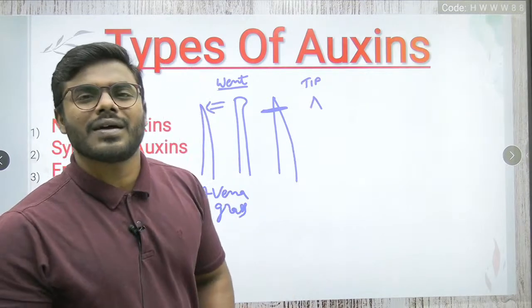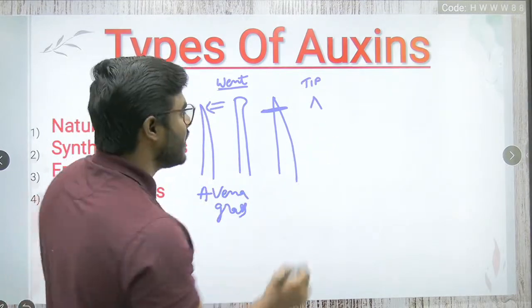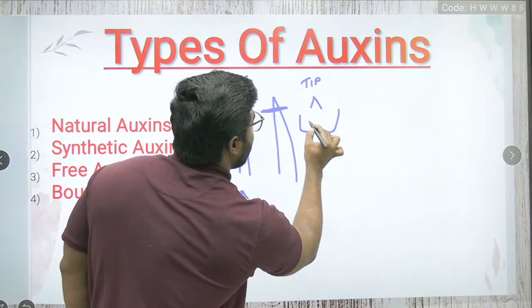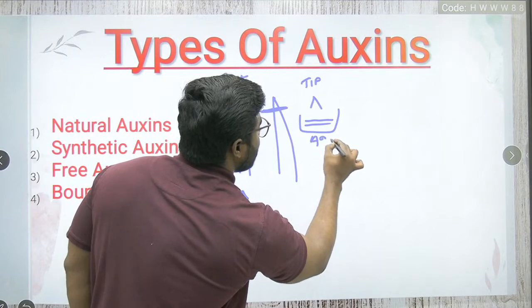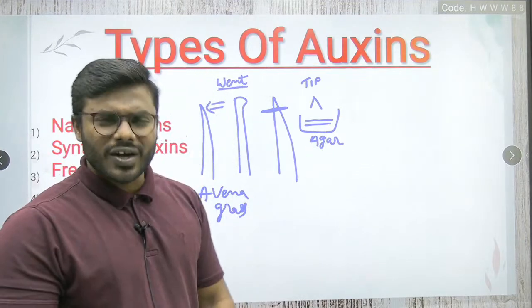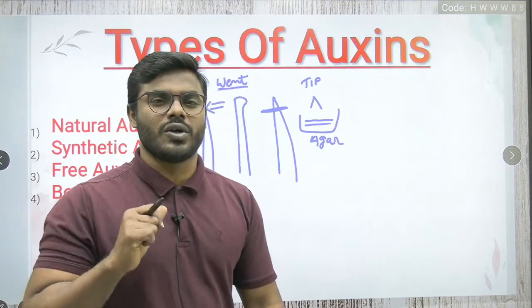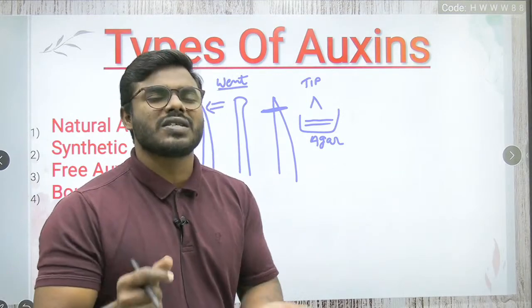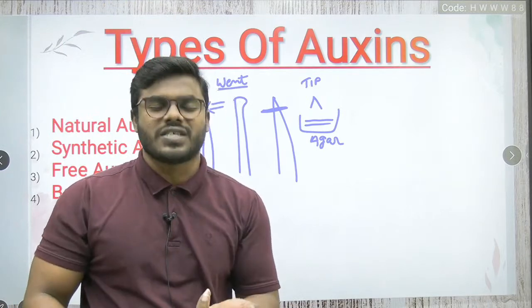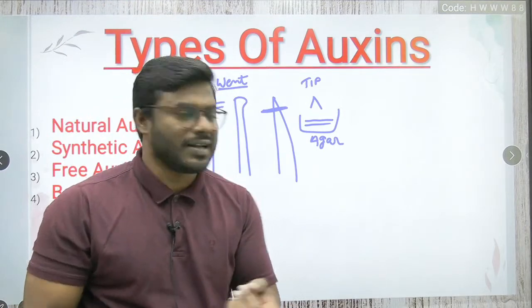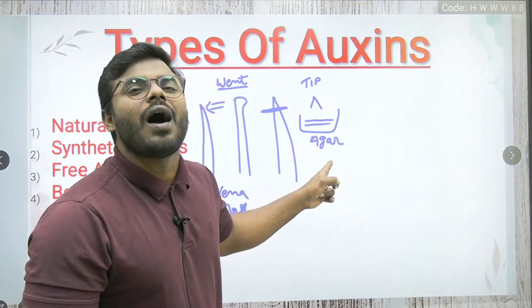Whatever tip he cut, you know what he does? He kept it in the agar solution. Follow my words correctly: where did he keep it? In the agar solution. Now every student has to ask me, sir, why only in the agar solution? Because if you keep something in the agar solution, it always diffuses. It will always take it inside, right? So that's why he kept it in the agar solution.